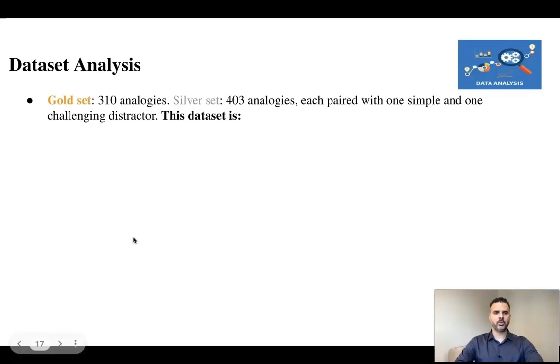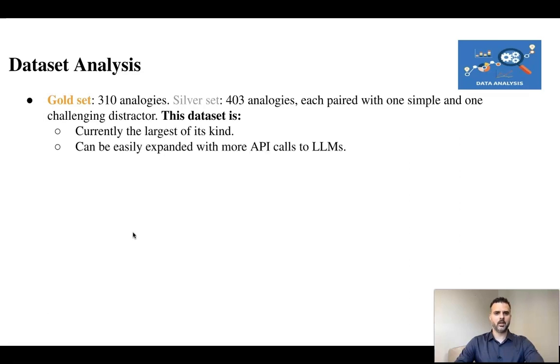In total, we have more than 300 analogies in our gold set and more than 400 analogies in our silver set, each paired with 1 simple and 1 challenging distractor. Note that this dataset is currently the largest of its kind and can be easily expanded with more API calls to LLMs.